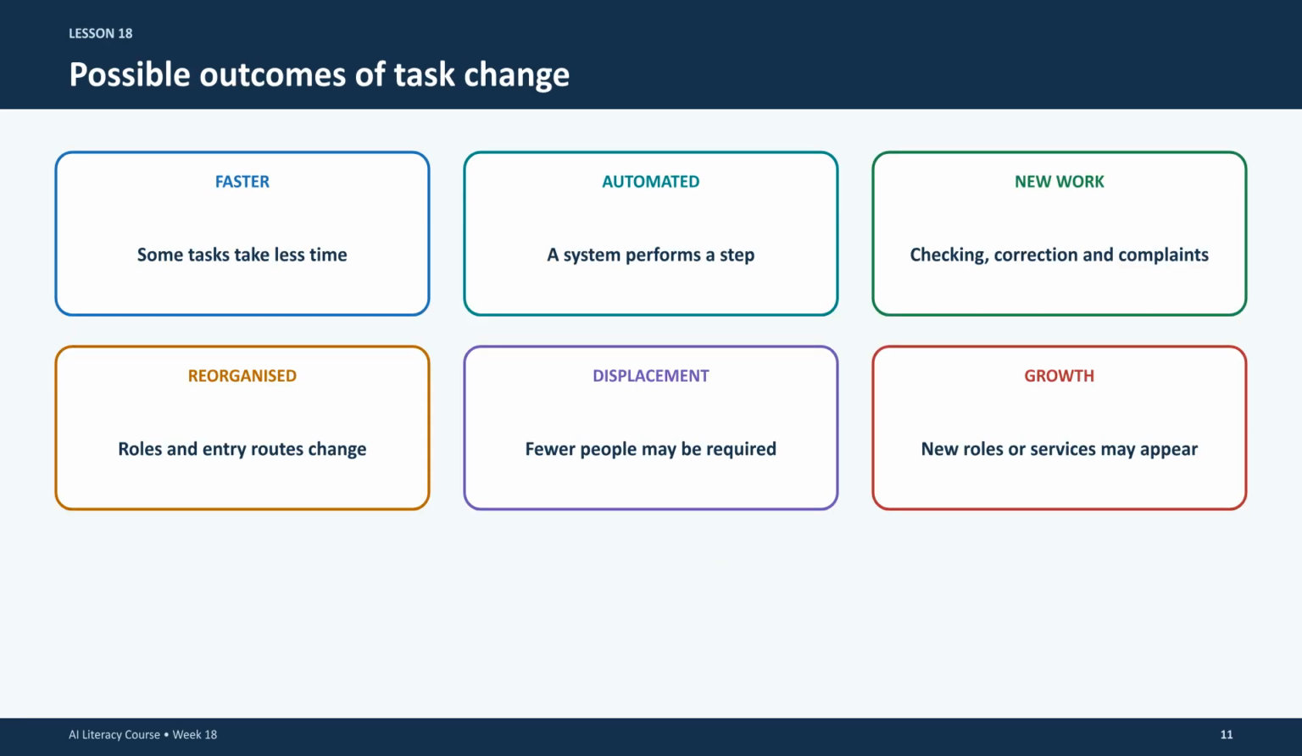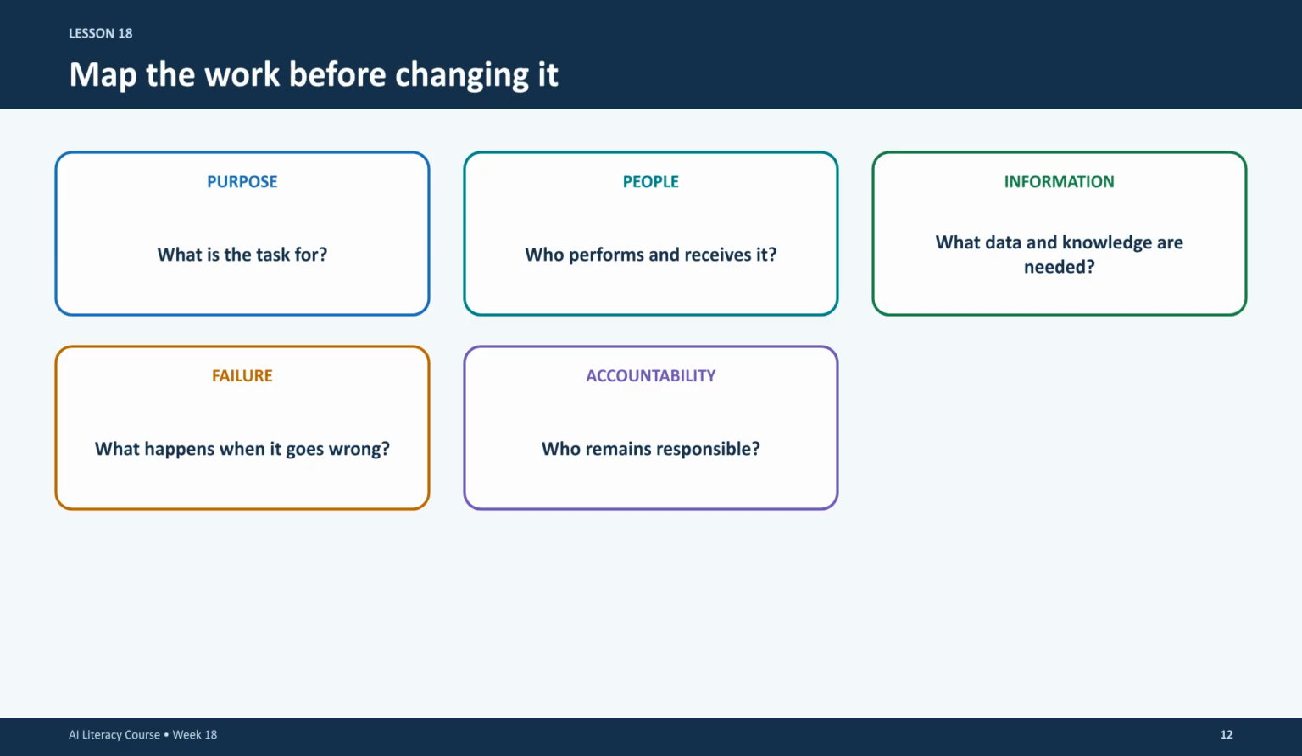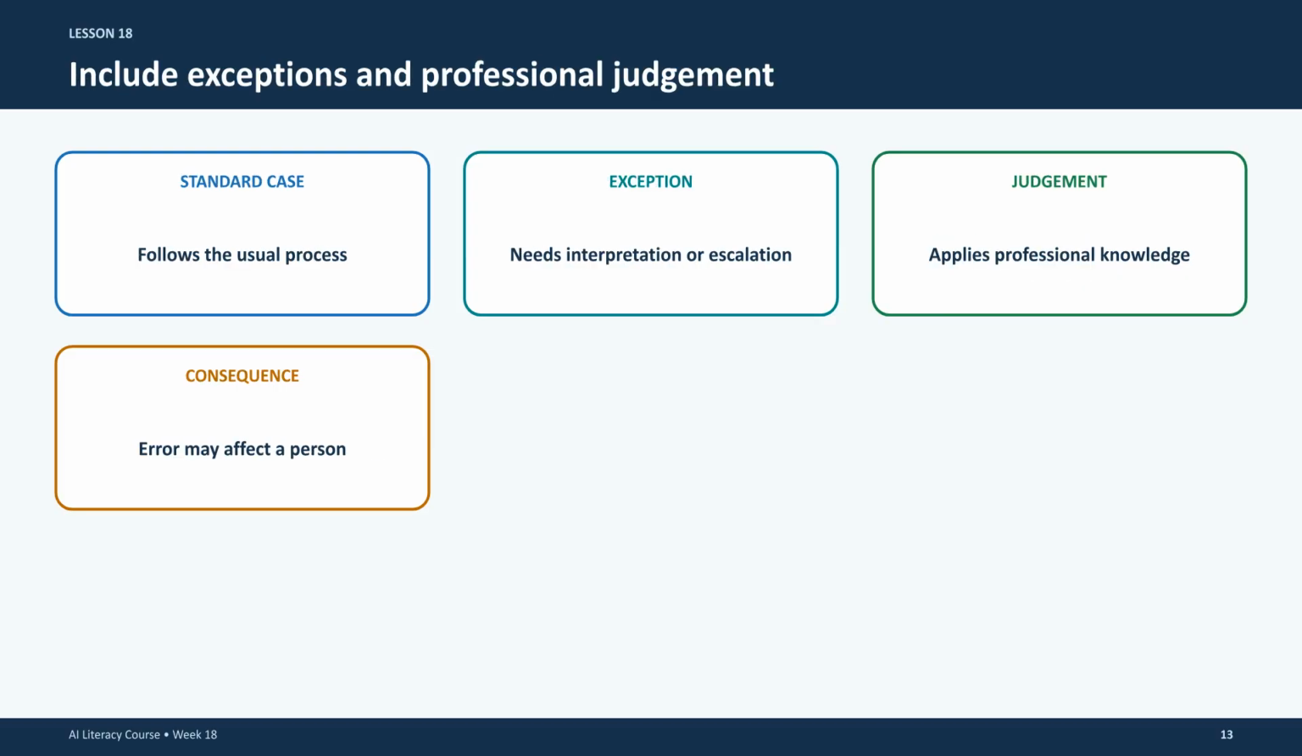Task change can lead to multiple outcomes. While a task might become faster or partially automated, it may also create new work, require reorganization, lead to displacement, or even spur growth in new service areas. Map the work thoroughly before changing it. Focus on the purpose, the people involved, the necessary information, what constitutes failure, and who holds accountability when things go wrong. Ensure your plan includes exceptions and professional judgment.